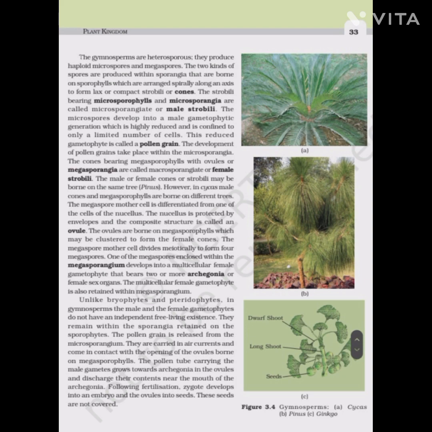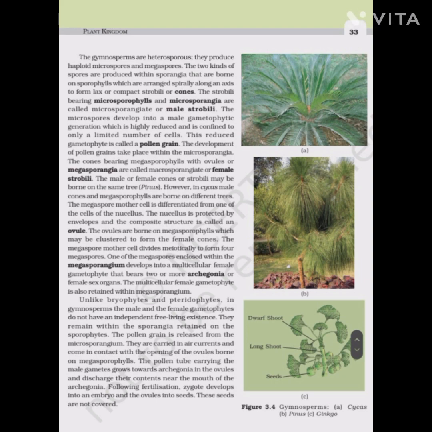Following fertilization, the zygote develops into an embryo and the ovules into seeds. These seeds are not covered. Angiosperms. Unlike gymnosperms, where the ovules are naked, in the angiosperms, or the flowering plants, the pollen grains and the ovules are developed in specialized structures called flowers. In angiosperms, the seeds are enclosed in fruits.